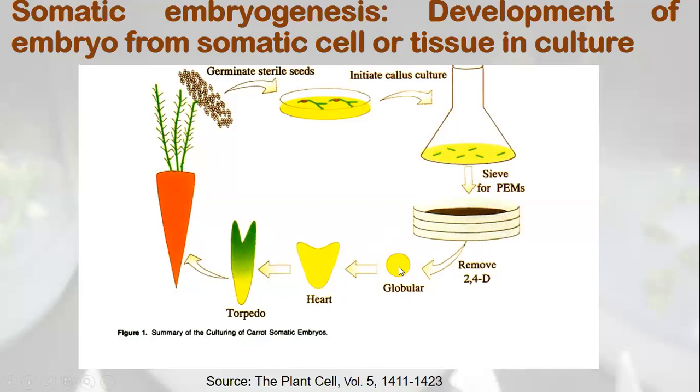Then the same thing happens here also. Some cells acquire the transition into a heart-shaped structure, which ultimately forms the torpedo stage embryo. Here plumule, cotyledons, radicle, and then that can form the plant. This is the whole process of somatic embryogenesis.